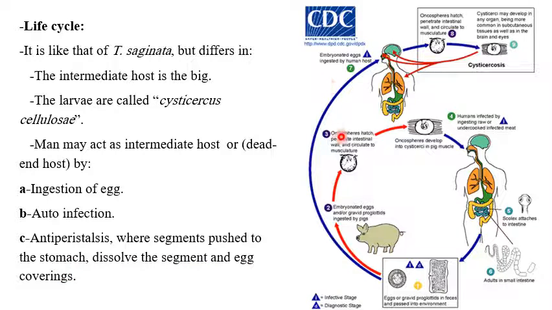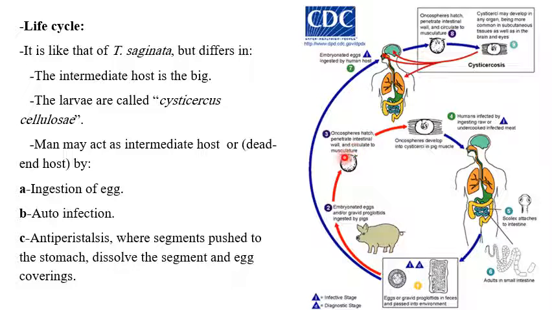As you see in the picture here, when man defecates or pigs ingest the eggs or proglottids, the embryonated eggs or gravid proglottids ingested by pigs, so the oncosphere hatch,